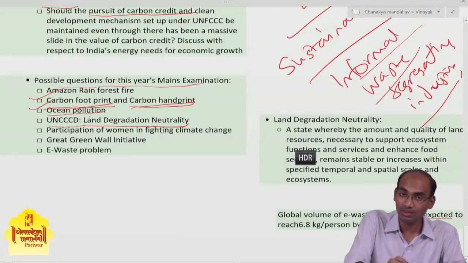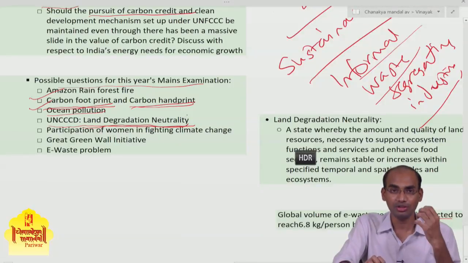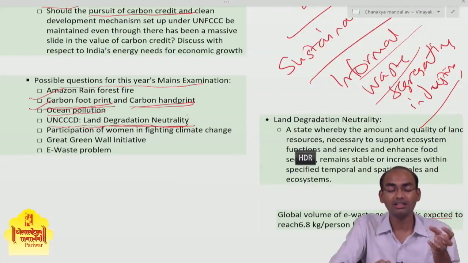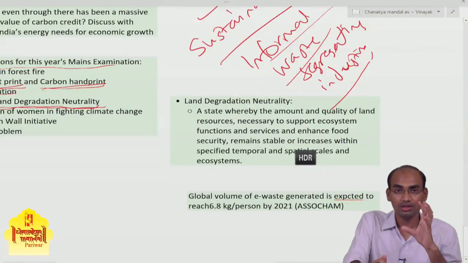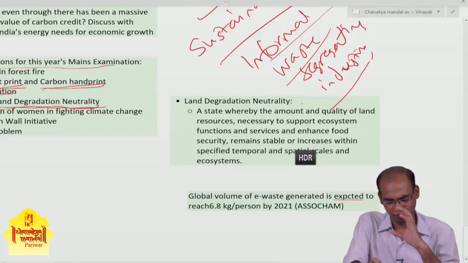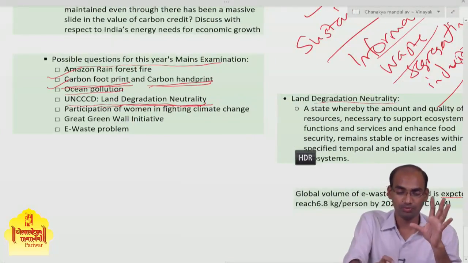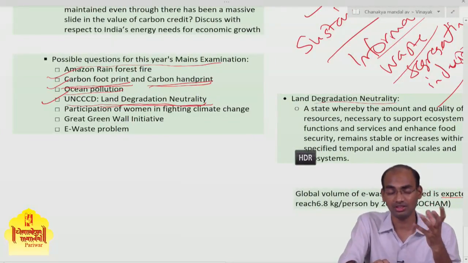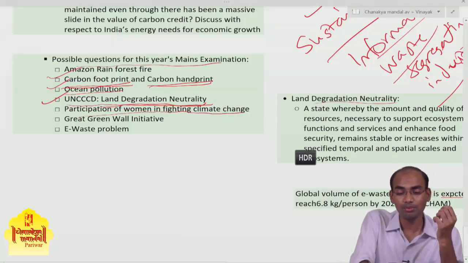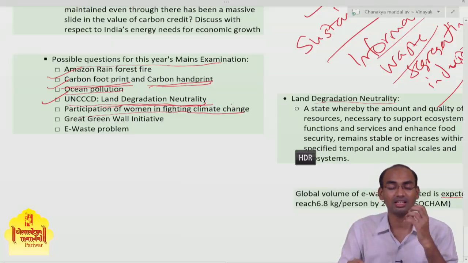Then there is one concept highlighted by the UNCCD for the last 2 years: land degradation neutrality. You need to be clear about the definition of land degradation neutrality, and you need to write that definition if there is a question regarding it. This issue of desertification is also important. Then participation of women in fighting climate change. This is also very important.